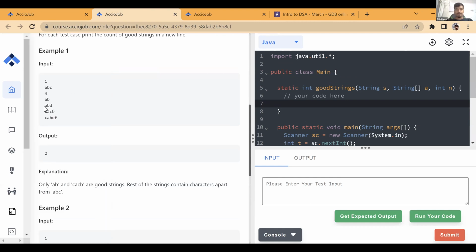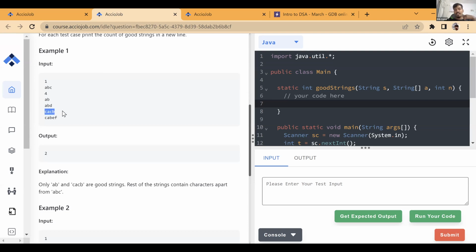For example, consider this string A, B, D. A is present over here, A is present over here, B is present over here, B is present over here, D is present over here, but D is not in this string. So this is not a good string. A, B is a good string because all the characters are present here as well.